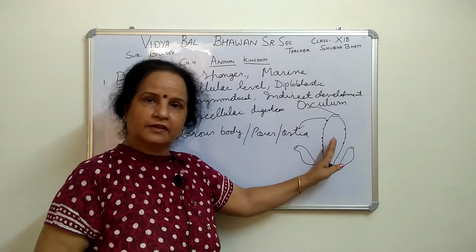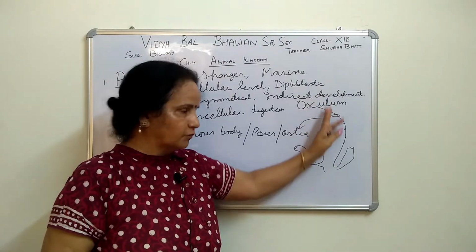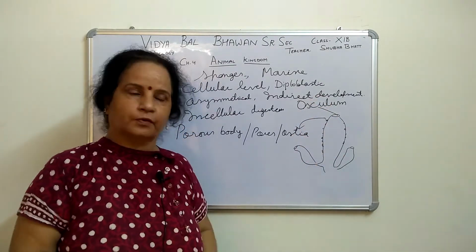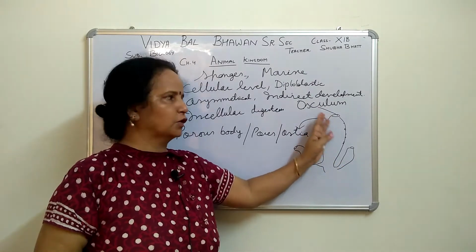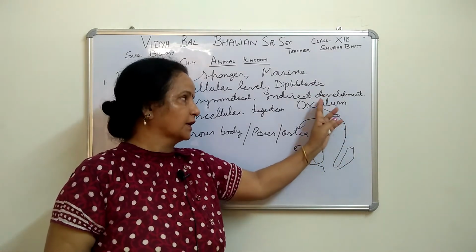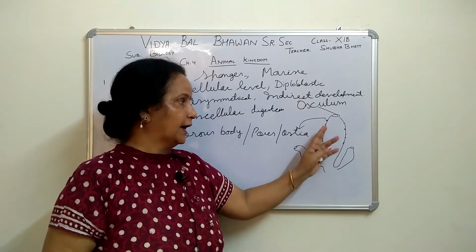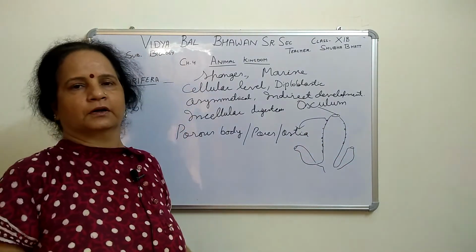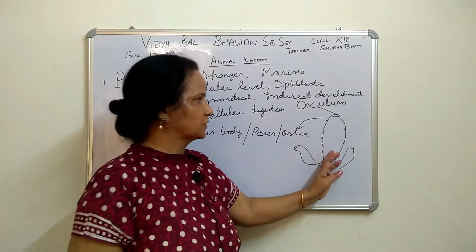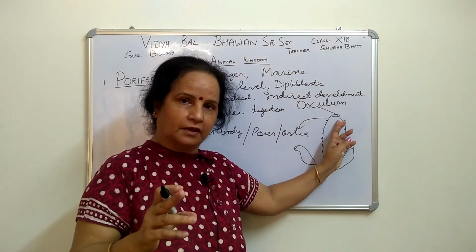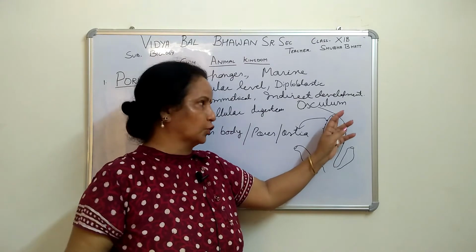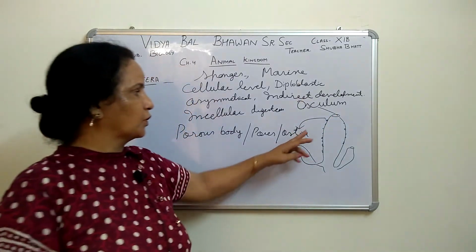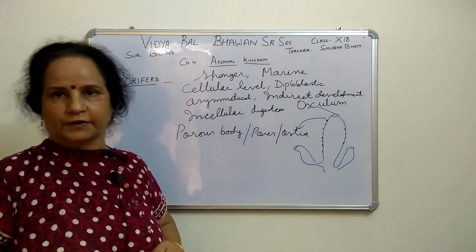Now then, everything happens here: digestion. Along with the water, food and all gases, all those important and useful things, come in with the water current, and all the waste material is thrown out through this same opening. Only one opening is there, for both ingestion and egestion. Because of these pores, it is called a porous body.